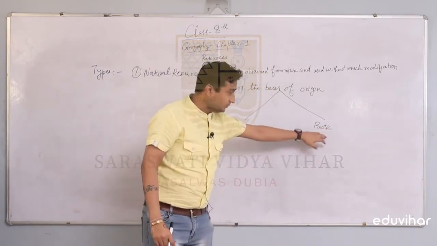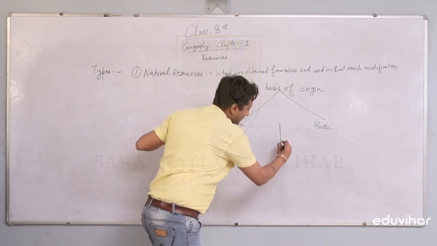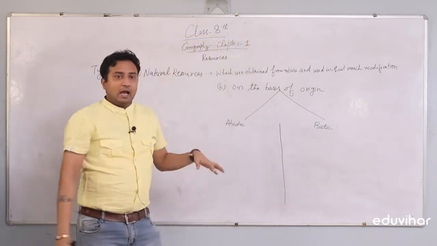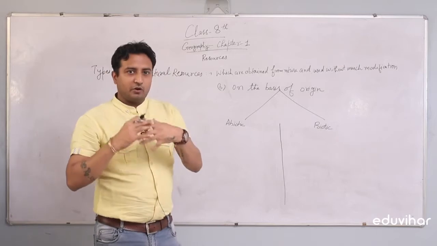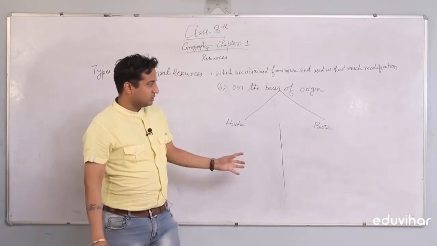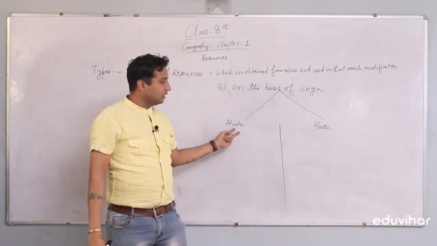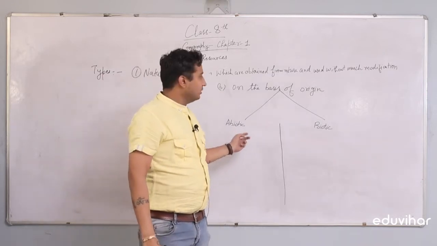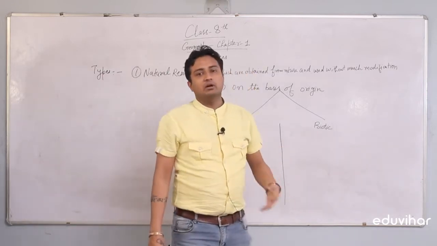As their names suggest, bio is for life. We use this term for life. Abiotic, which do not have life, or biotic, which do have life.